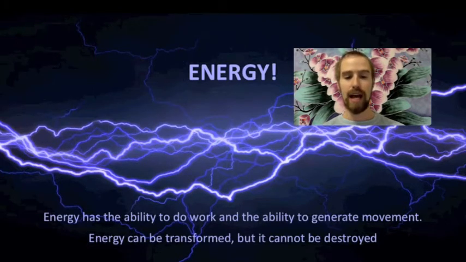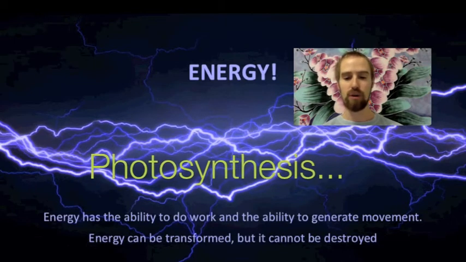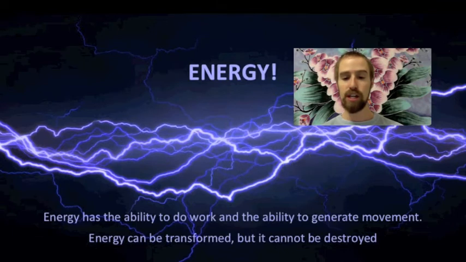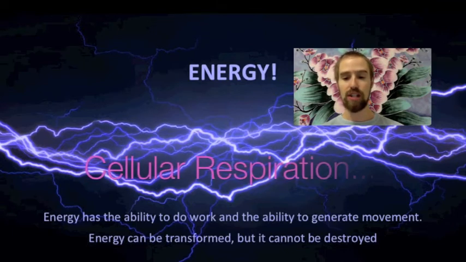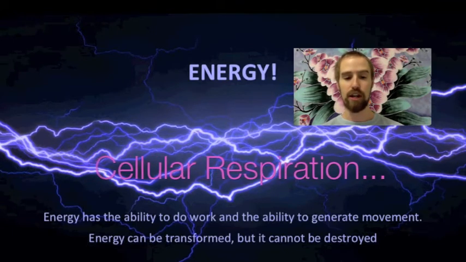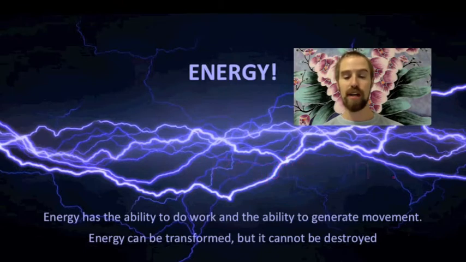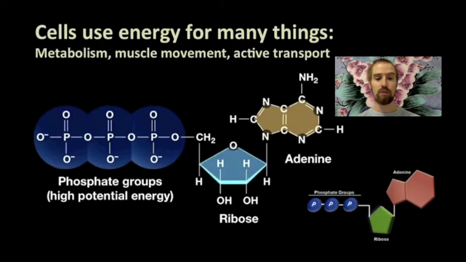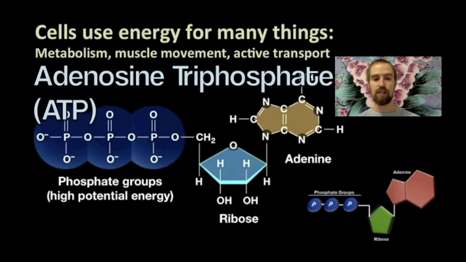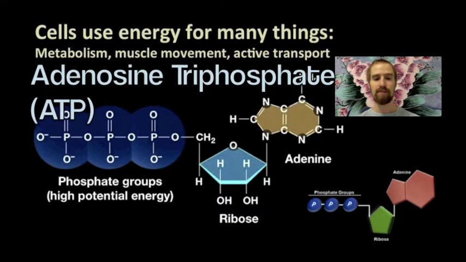Plants transform light energy from the sun into chemical energy stored in food molecules via photosynthesis. Cellular respiration transforms this stored energy once again into another form of chemical energy that is used to power the various life processes that occur inside of cells. This usable energy comes in the form of a molecule called ATP, which stands for adenosine triphosphate.